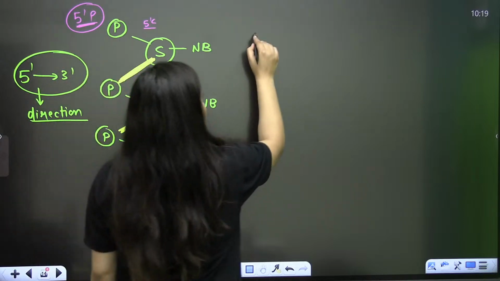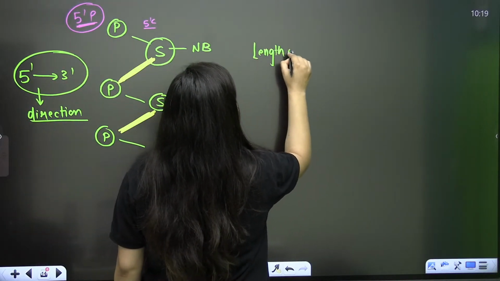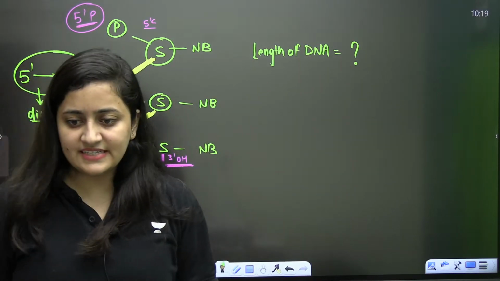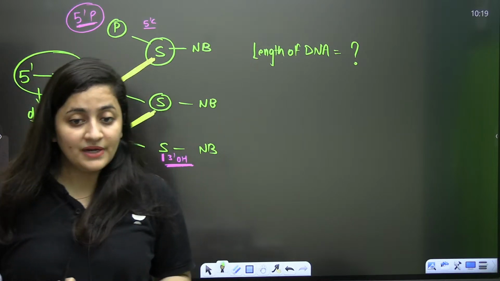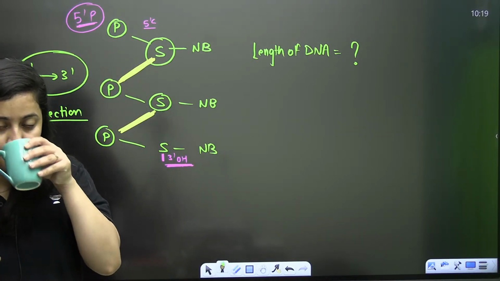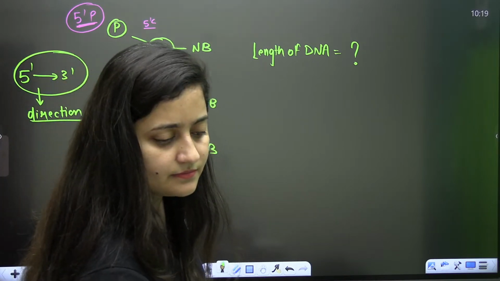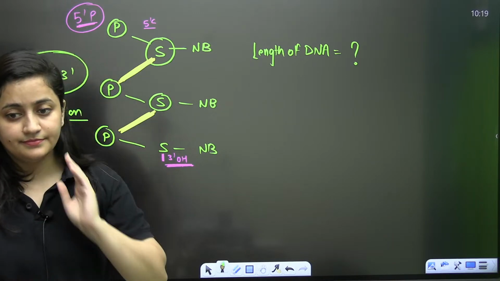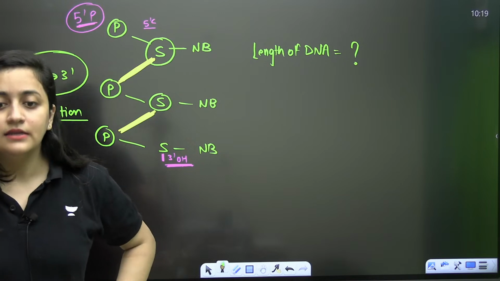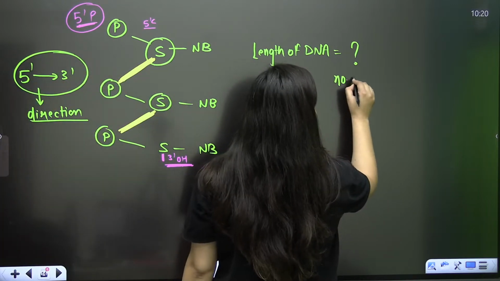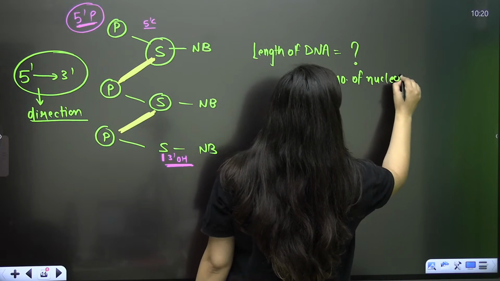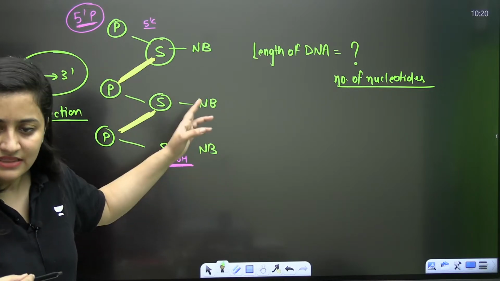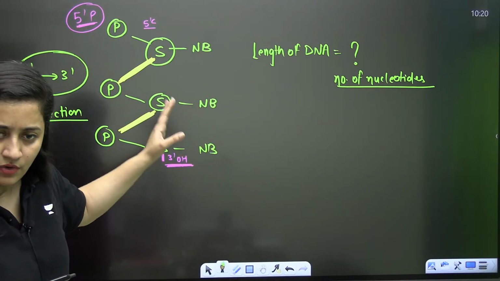Now, can you just tell me that length of DNA depends upon what? Tell me quickly. Length of DNA depends upon? Yes. Number of bases or number of nucleotides? Number of nucleotides. They are going to form bases or base pairs. Number of nucleotides are going to decide the length of DNA. That's what we have studied in the last class. Yes or no?